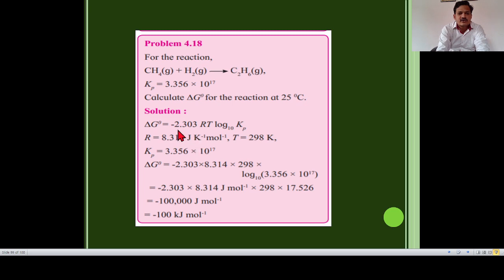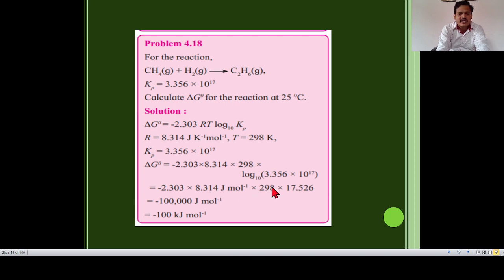ΔG° = -2.303 RT log10 Kp. Then we get ΔG° = -2.303 × 8.314 × 298 × log10 (3.356 × 10^17). Substituting, -2.303 × 8.314 J/mol × 298 × log10 (3.356 × 10^17), which has a value of 17.526.